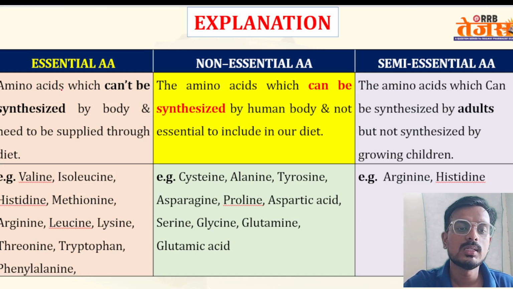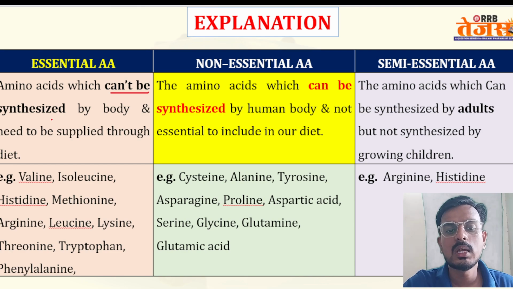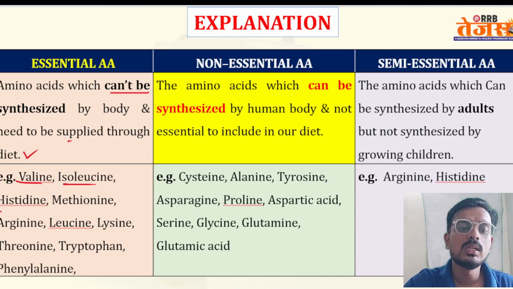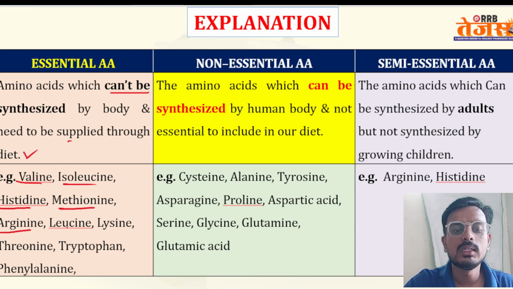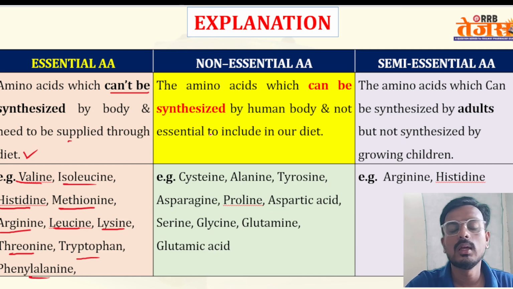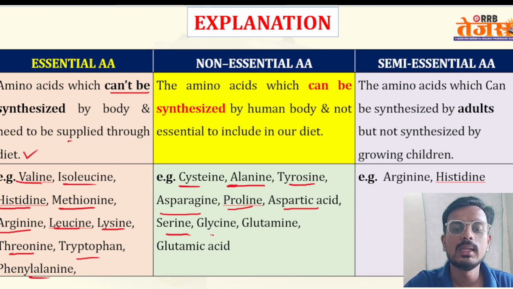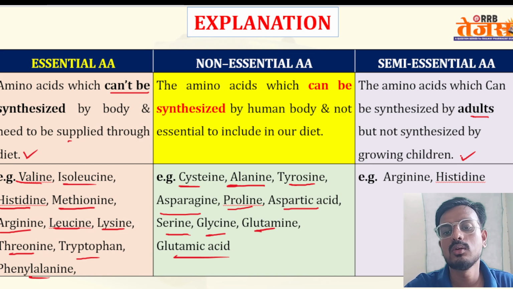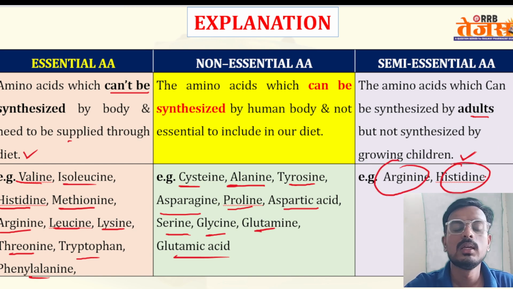Let me summarize. Essential amino acids cannot be synthesized by the body and need to be supplied through the diet. Examples are valine, isoleucine, histidine, methionine, arginine, leucine, lysine, threonine, tryptophan, phenylalanine. Non-essential amino acids can be synthesized in the body, with no need to take them from external sources. Examples are cysteine, alanine, tyrosine, asparagine, proline, aspartic acid, serine, glycine, glutamine, and glutamic acid. Semi-essential means some can be synthesized in adults but not in growing children. Examples are arginine and histidine.